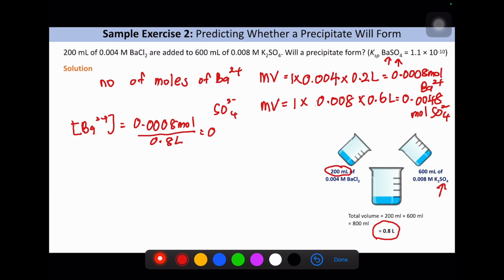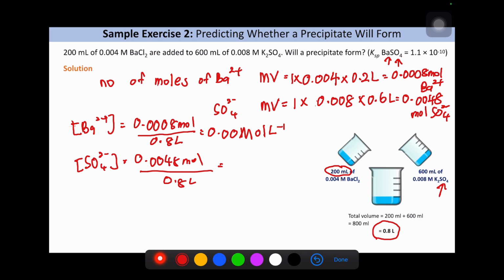The molarity is 0.01 mole per liter. Sulfate is 0.048 mole divided by 0.8 liter. It gives 0.06 mole per liter.